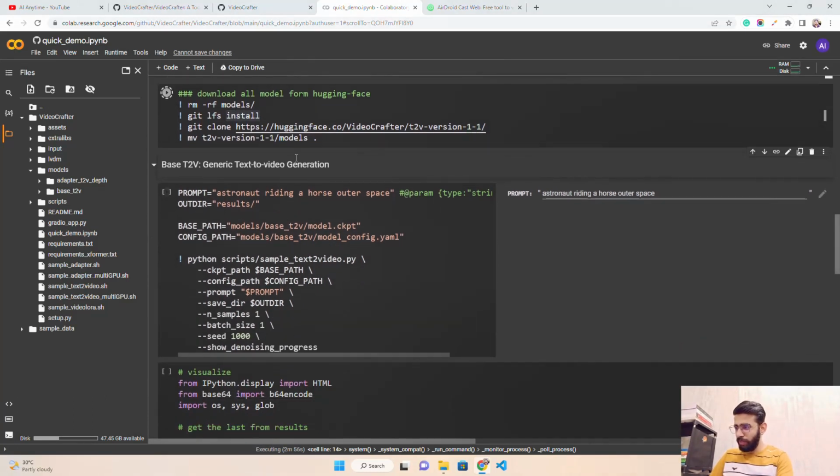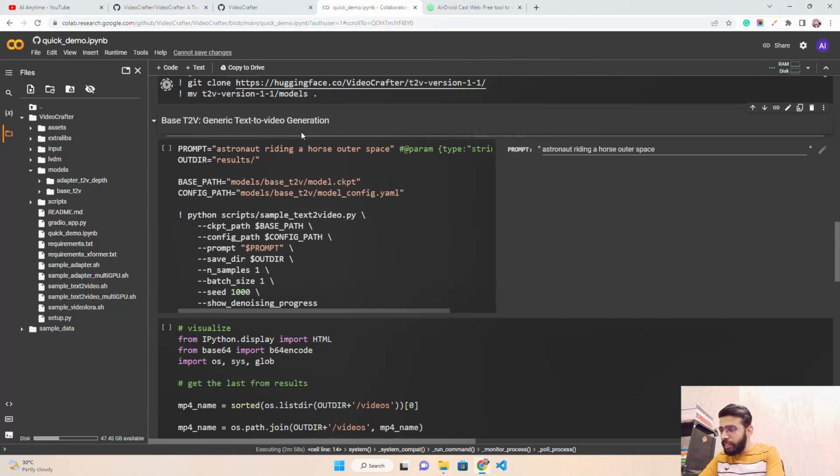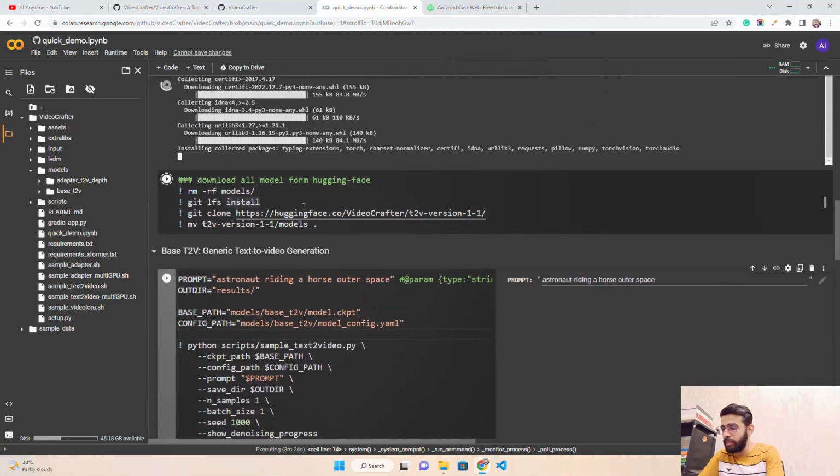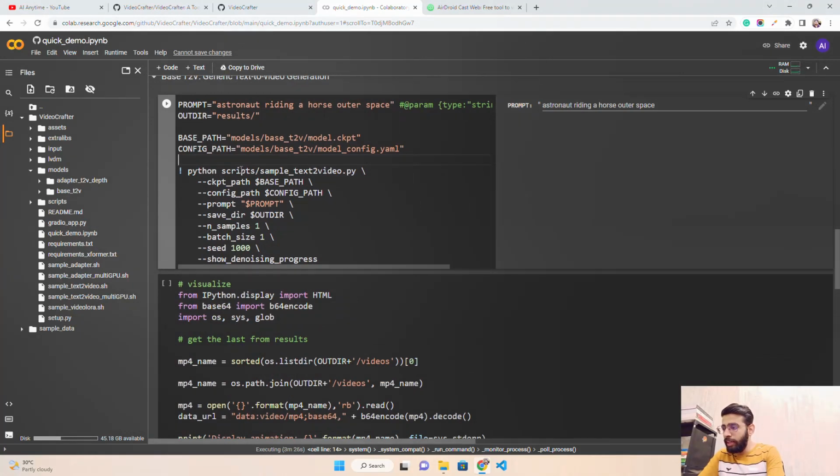Now if you come down, you see this generic text-to-video generation. Let me explain this in a bit. So we have a prompt. You can also edit your prompt here, or if you change it here, it will reflect here. Then we have the out directory, where the output directory is results. So a results folder will be created if it's not there right now. Then we are loading the model weights and checkpoints. If you see this base path and config path, once we download this, we are loading it over here.